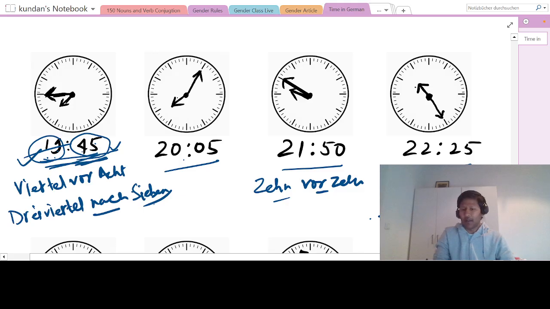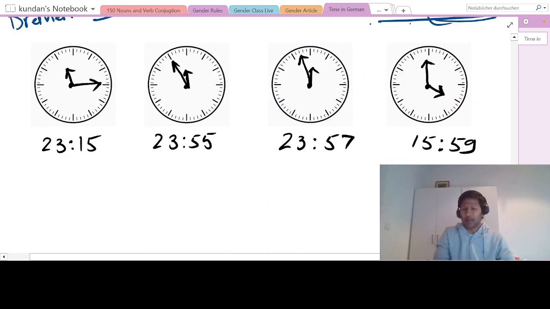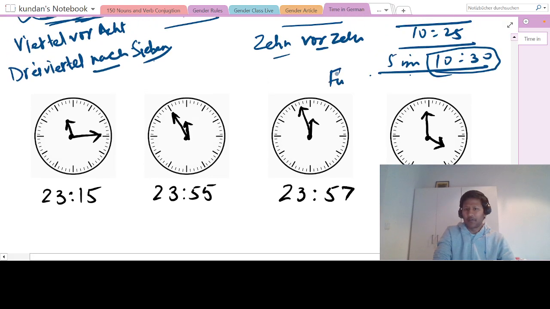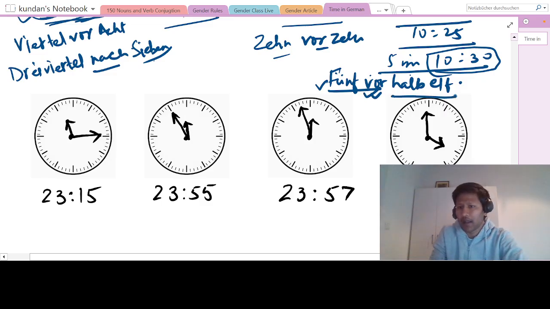So 5 vor halb 11. Okay, so 5 minutes before, and half 11 is 10:30. We have already seen this, and I hope you have no doubts. 10:30 is nothing but 30 minutes before 11.